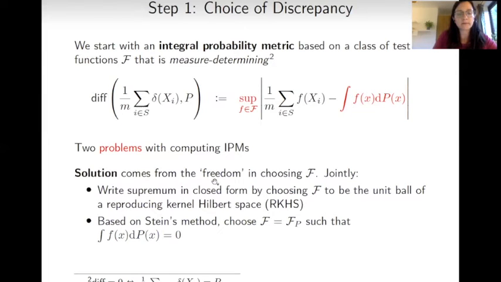So the first problem can be solved by choosing the class F to be the unit ball of a reproducing kernel Hilbert space, and that leads to the concept of maximum mean discrepancy from that of integral probability metric. The second step that we can do, independent of the first one, is choosing the class of functions F to be dependent on the target distribution P in such a way that this integral is zero. And that leads to the concept of Stein discrepancy.